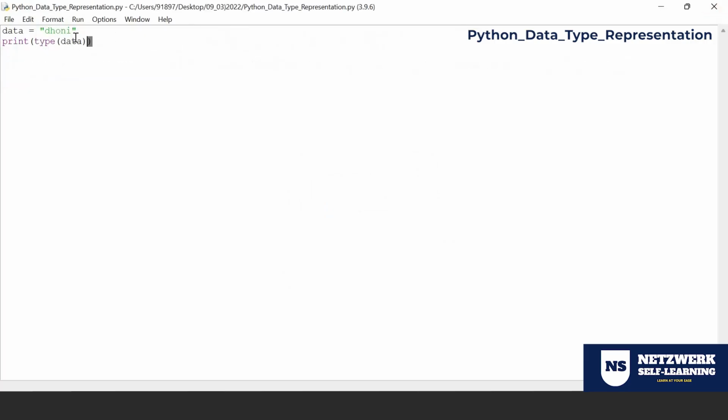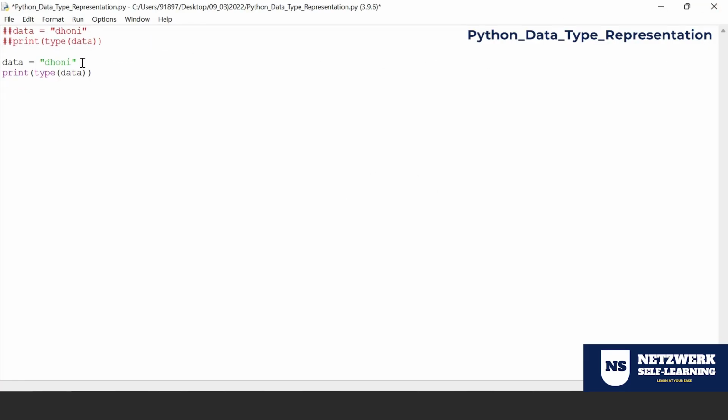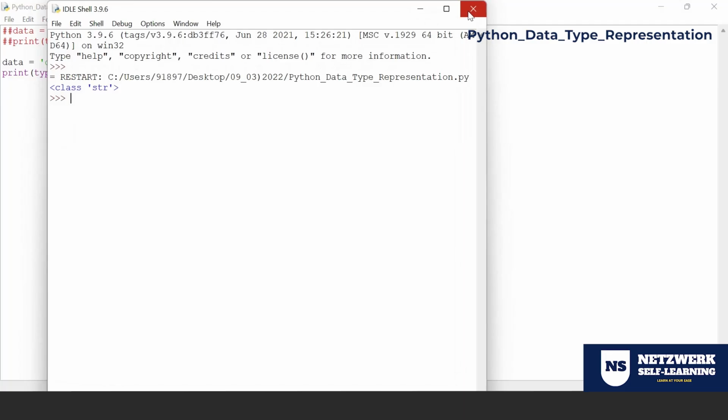So anything that gets enclosed by double quotes is a string, or anything that gets enclosed by single quotes is also called a string.